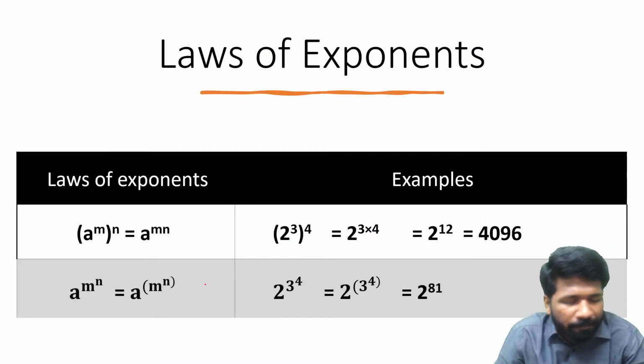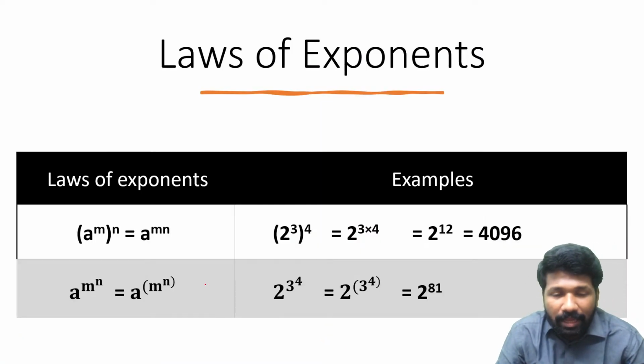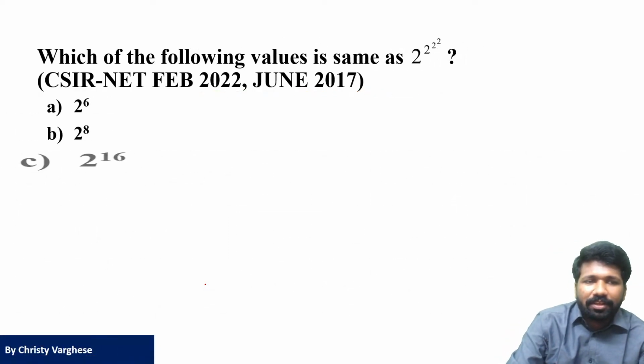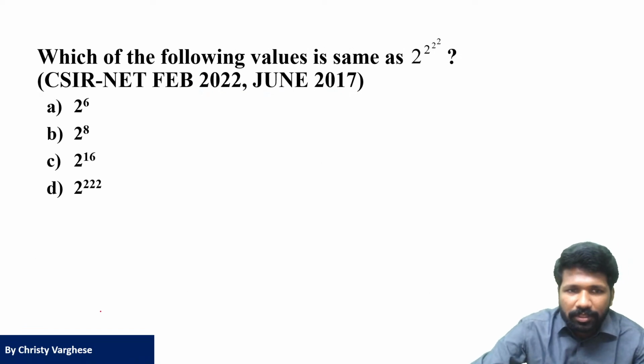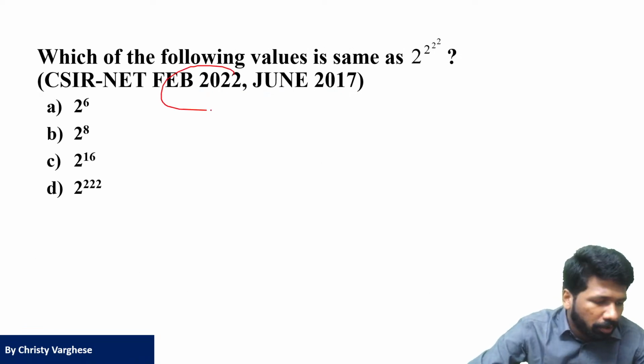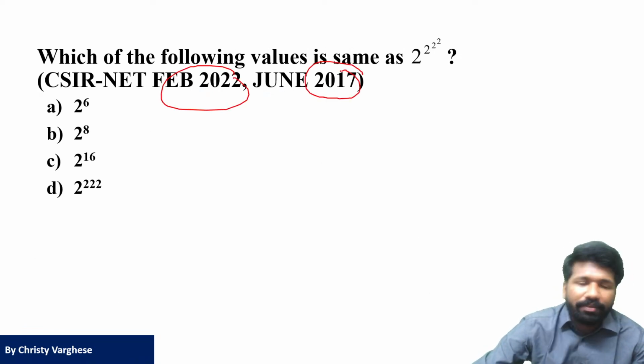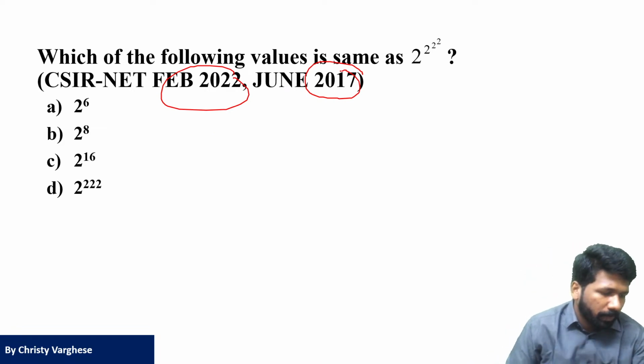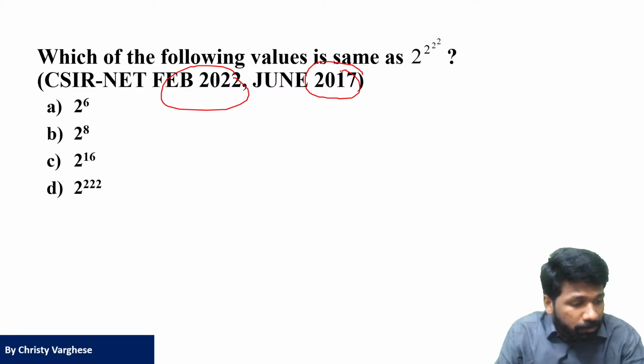Now comes power of power. This is one thing that is ambiguous for some people at least. I'll show you a question and see whether all of you are clear about this. This was asked in February 2022 NET exam also, 2017 NET exam also. Make a try super fast, all of you. Those of you have doubt, please specify your doubt.